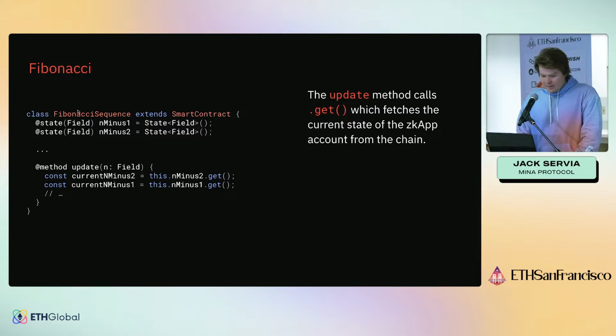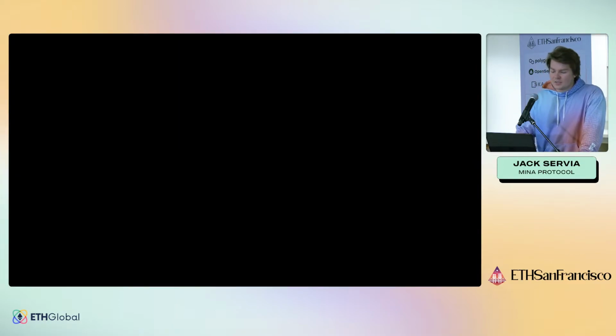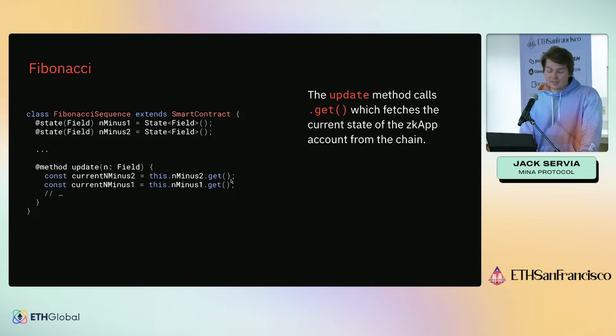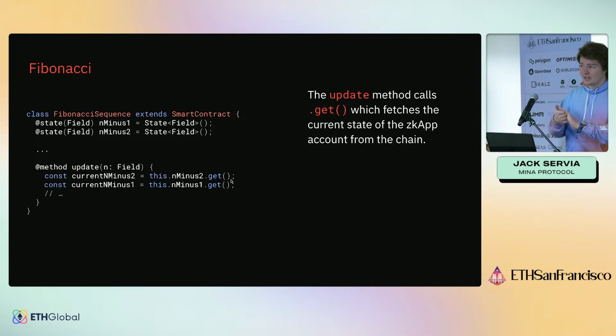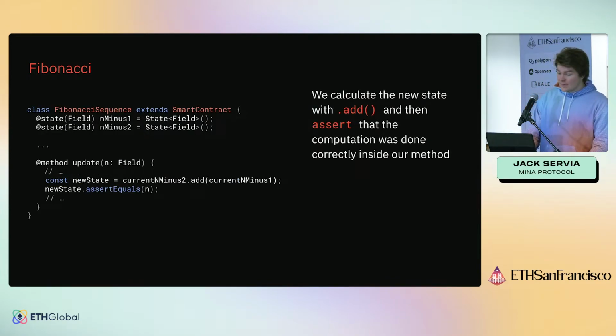Finally, we'll start to make the functionality of this method. In the update method we want to grab the values of these n-1 and n-2 on-chain state variables, so we just call the get method on n-1 and n-2, and we set them into the constants currentN1 and currentN2. When the smart contract runs, this get method basically says contact the Mina blockchain, get the values, and store them here.